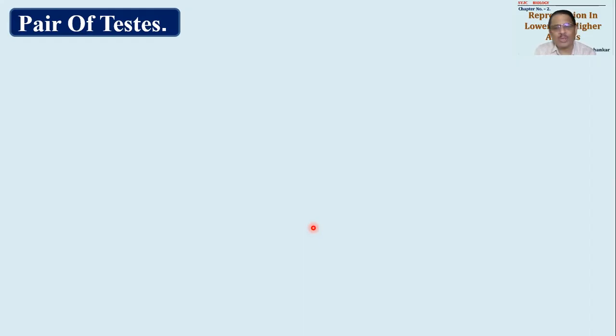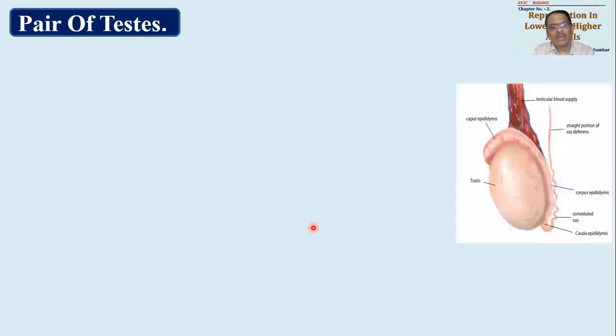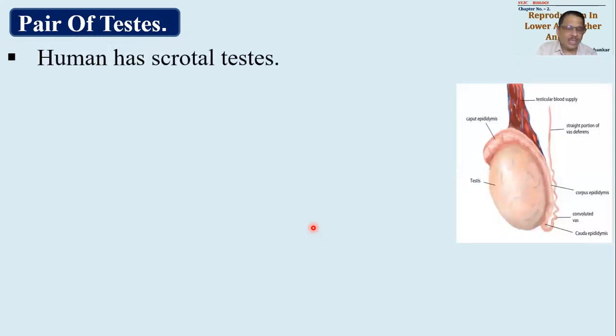Okay, so now let us proceed with structure of testis. We have to understand, so pair of testis we are going to study. टेस्टिस का position अपने को अलग से बताने की जरूरत नहीं है. It is same as that of scrotum, means testis are placed in scrotum, that is sufficient.